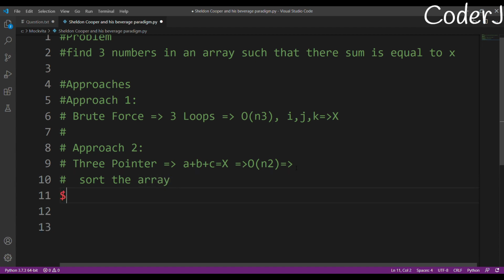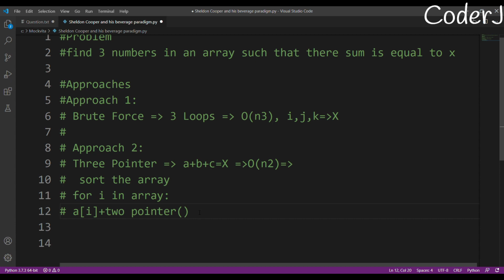After that, you'll iterate for i in the array, through the whole array, and then you'll use the two pointer approach every time in this i. So this a of i will be fixed, and after that, you will use the two pointer approach.